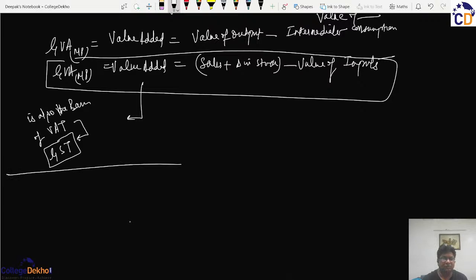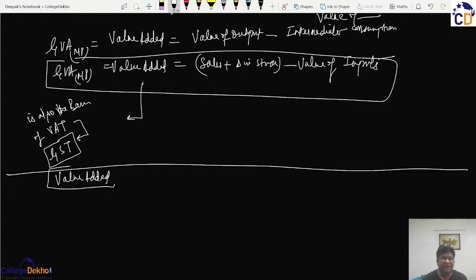Therefore, this concept of value added is the key for any economy to be successful, because it underlines that the value of just the output is not what that industry has contributed, because it has received certain contributions in the form of the input. So what additions they have made to their inputs is what they have added to the economy, and that is why we use the word value added.